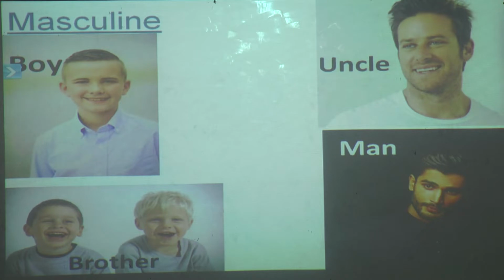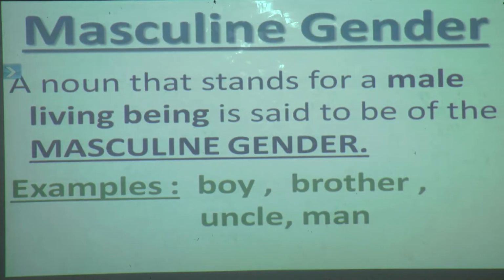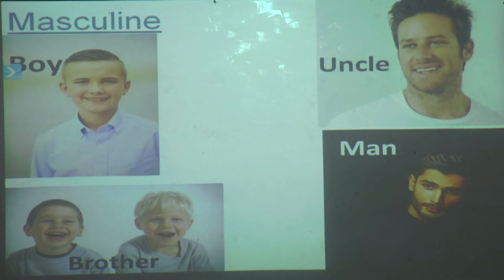These are all pictures of masculine gender, means these all come under male living being. So hope you have understood what is masculine gender. Again I will repeat. A noun that stands for a male living being is said to be of the masculine gender. Example: boy, brother, uncle, man.